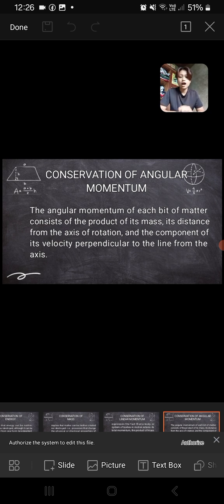So this means that angular momentum depends on how heavy an object is, how far it is from the axis of its rotation, and how fast it moves sideways around that axis, all of which together determine how strongly it resists changes in its rotation. So that is the angular momentum, that it depends on how heavy an object is and how far it is from the axis of rotation.